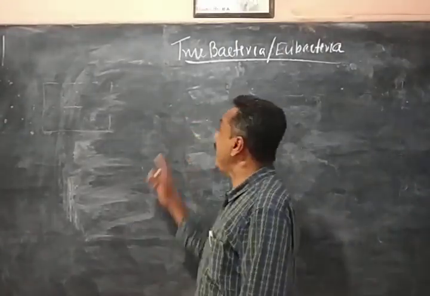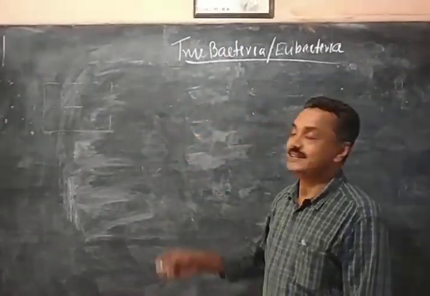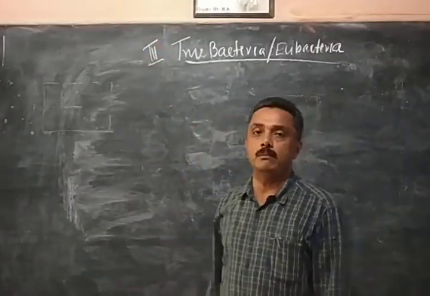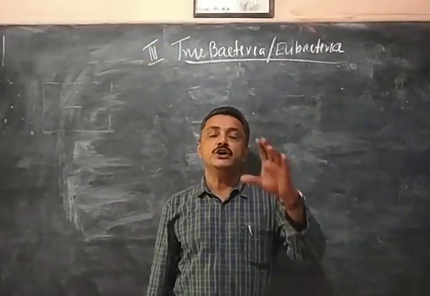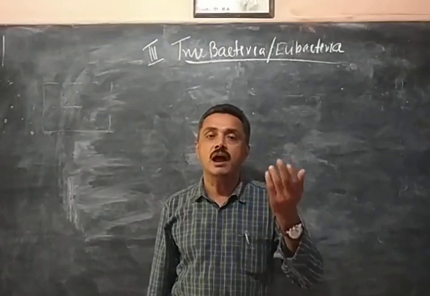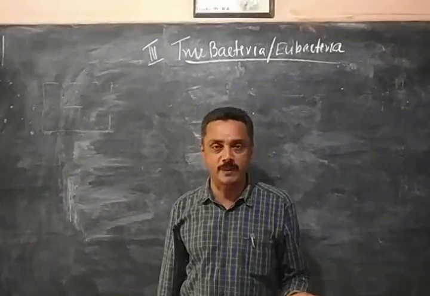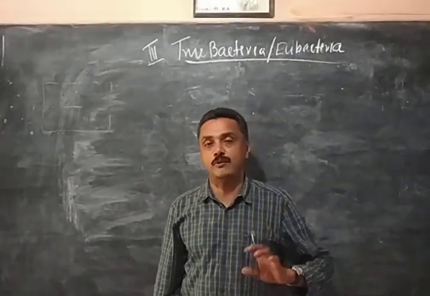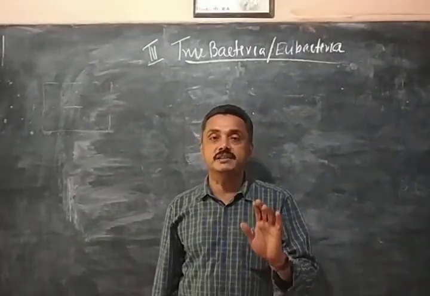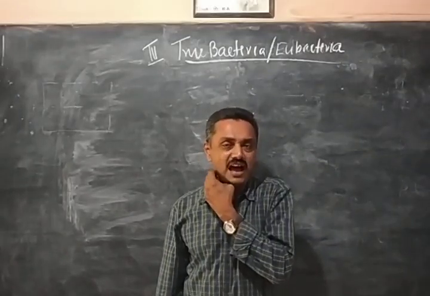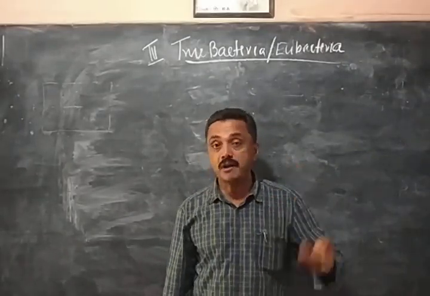Now see the true bacteria or eubacteria. This is the third group of bacteria coming under the kingdom Monera. True bacteria originated after cyanobacteria or along with cyanobacteria. They are now present in the universe in large numbers.